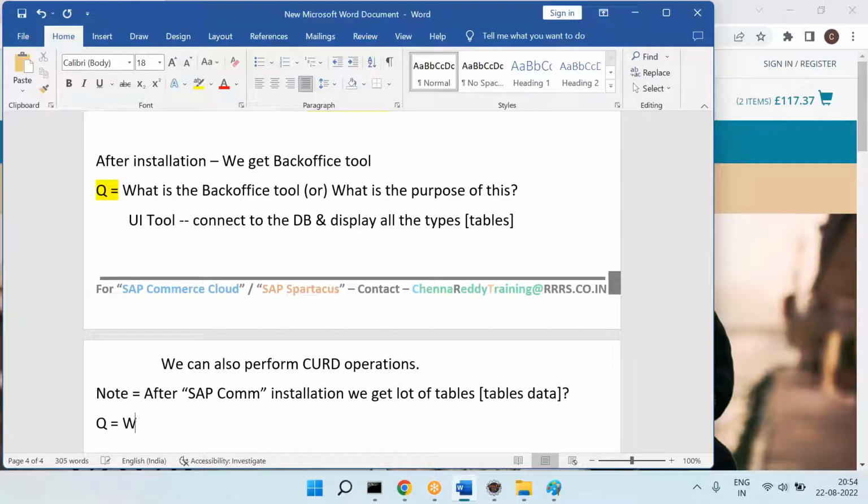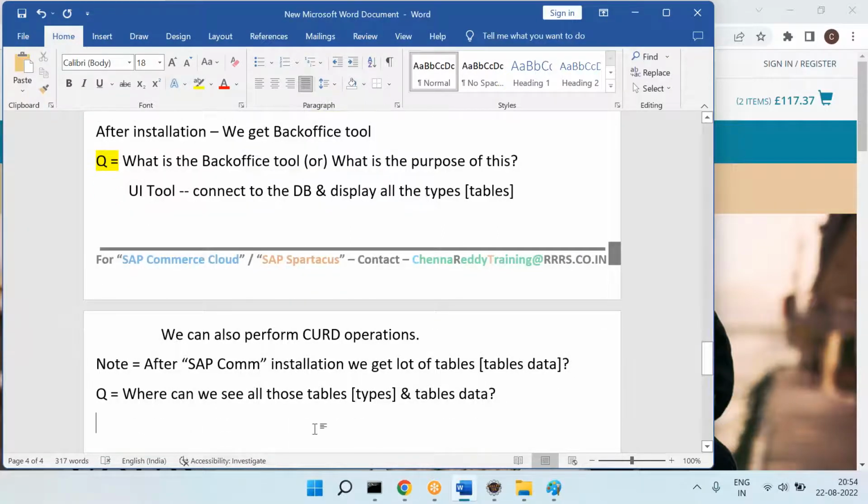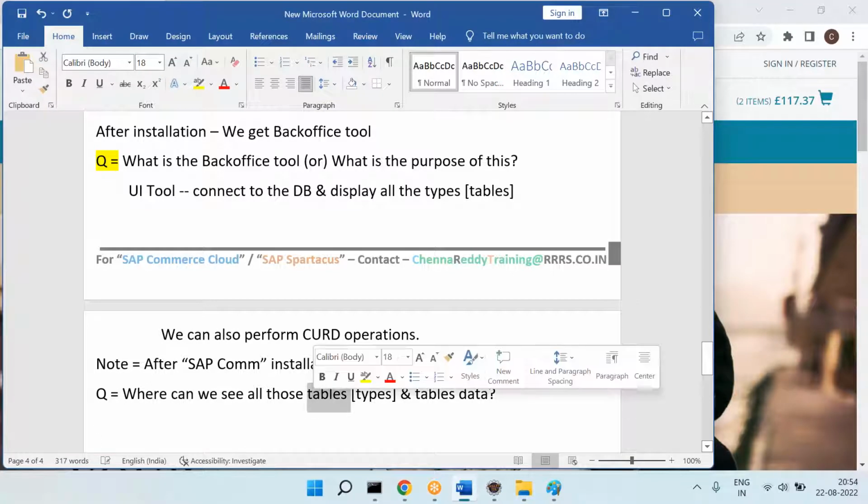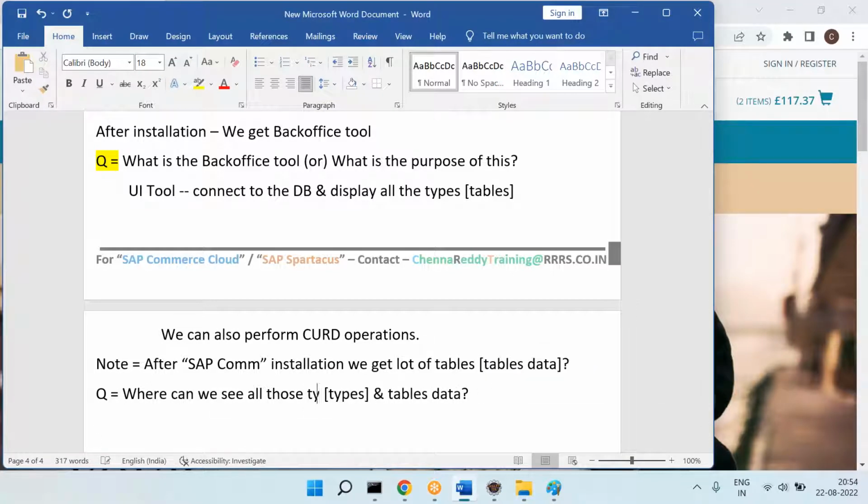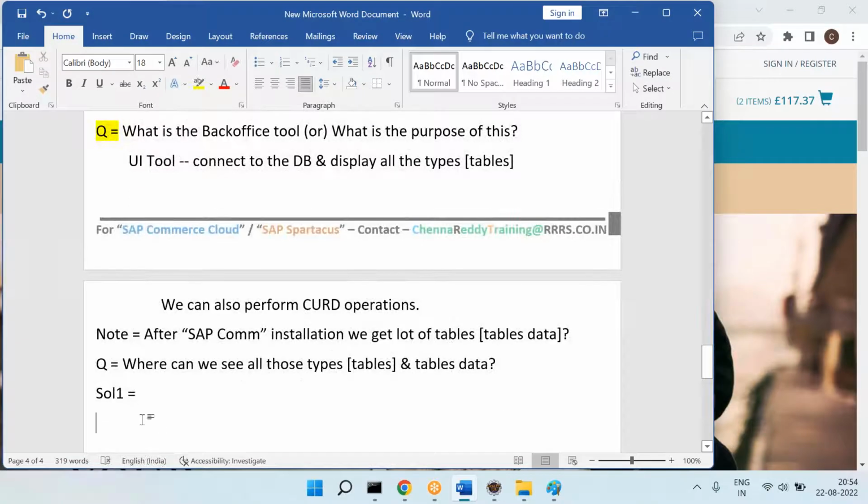Now the question is, where can we see all those tables, in brackets types, and tables data? So I want to see the types. We will use the word types here. So for that, solution one. Now what is the requirement? Where can we see the tables or tables data?